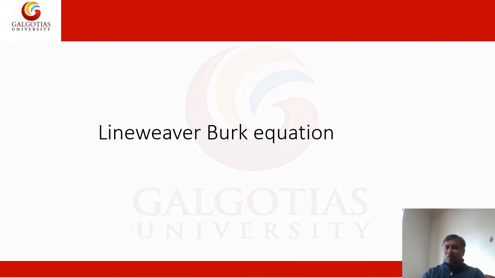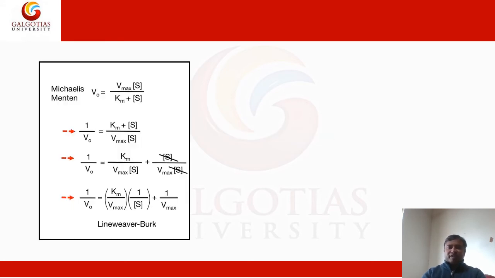Now we will study the Lineweaver-Burk equation. We can derive the Lineweaver-Burk equation from the Michaelis-Menten equation. According to the Michaelis-Menten equation, V naught equals Vmax S upon Km plus S. If we modify this, 1 upon V naught equals Km plus S upon Vmax S. So 1 upon V naught equals Km upon Vmax S plus S upon Vmax S. We can cancel S with S. Then we find 1 upon V naught equals Km upon Vmax times 1 upon S plus 1 upon Vmax. So this is the Lineweaver-Burk equation.